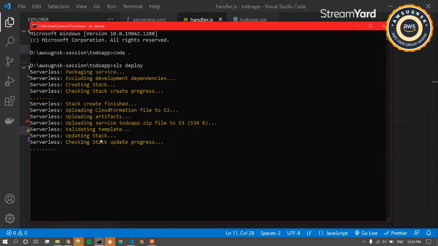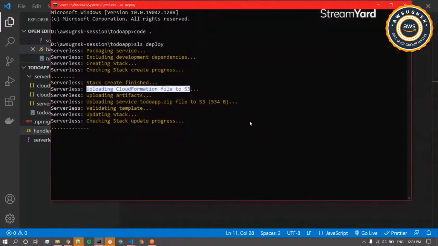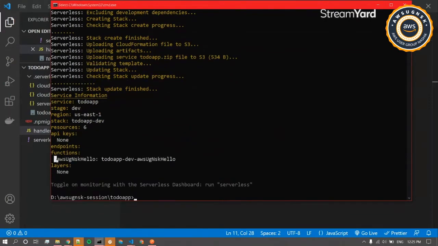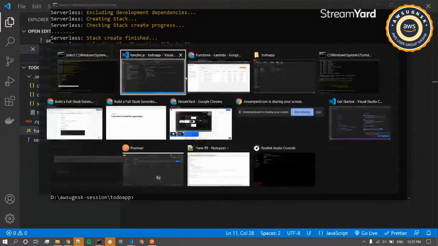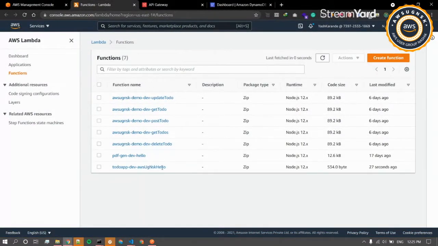At the underlying level, the implementation will take this zip file, upload it to S3, and from S3 it will be deployed to the actual Lambda. So it has updated. Okay, fine. If you are able to see, we have the function created over here. I'll quickly go ahead and refresh it. Now we have the function created under this.